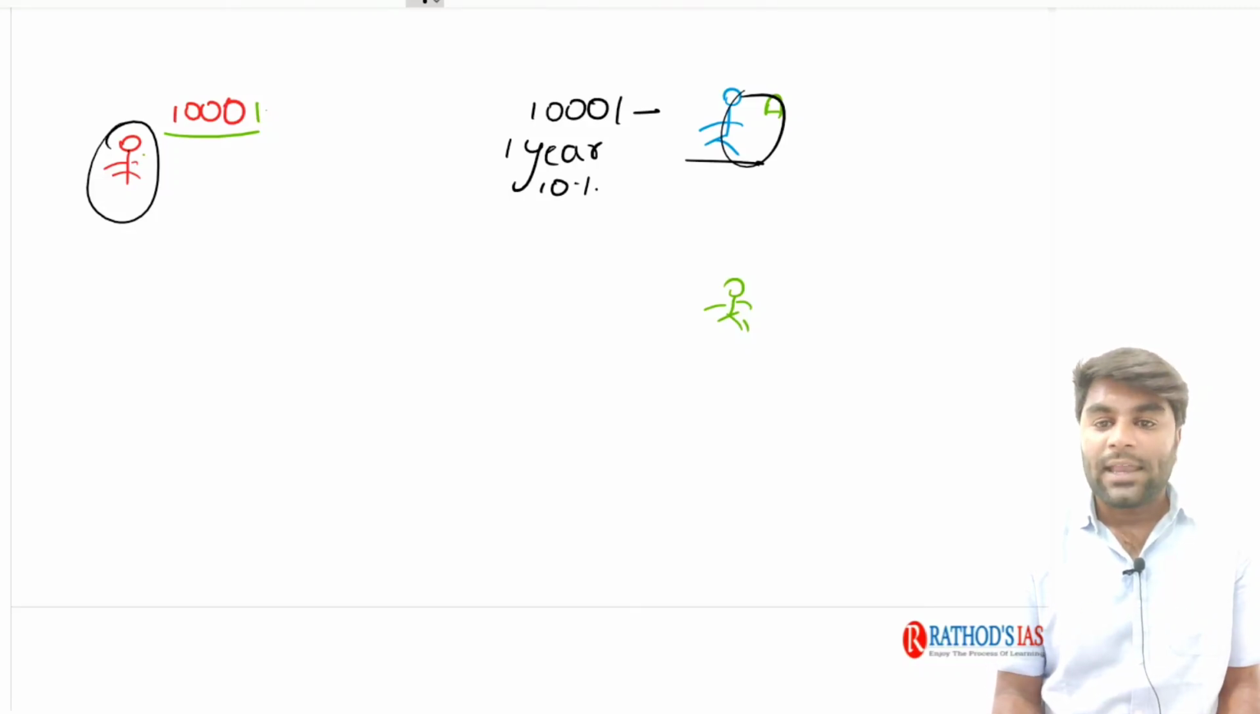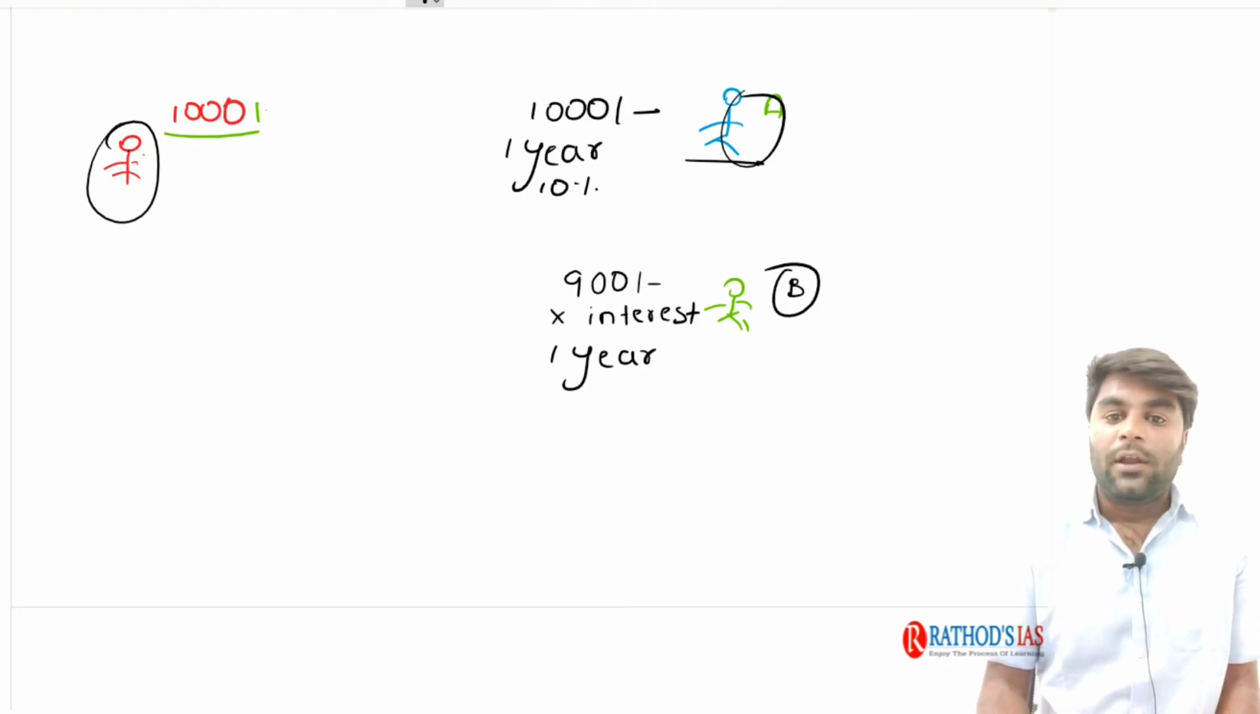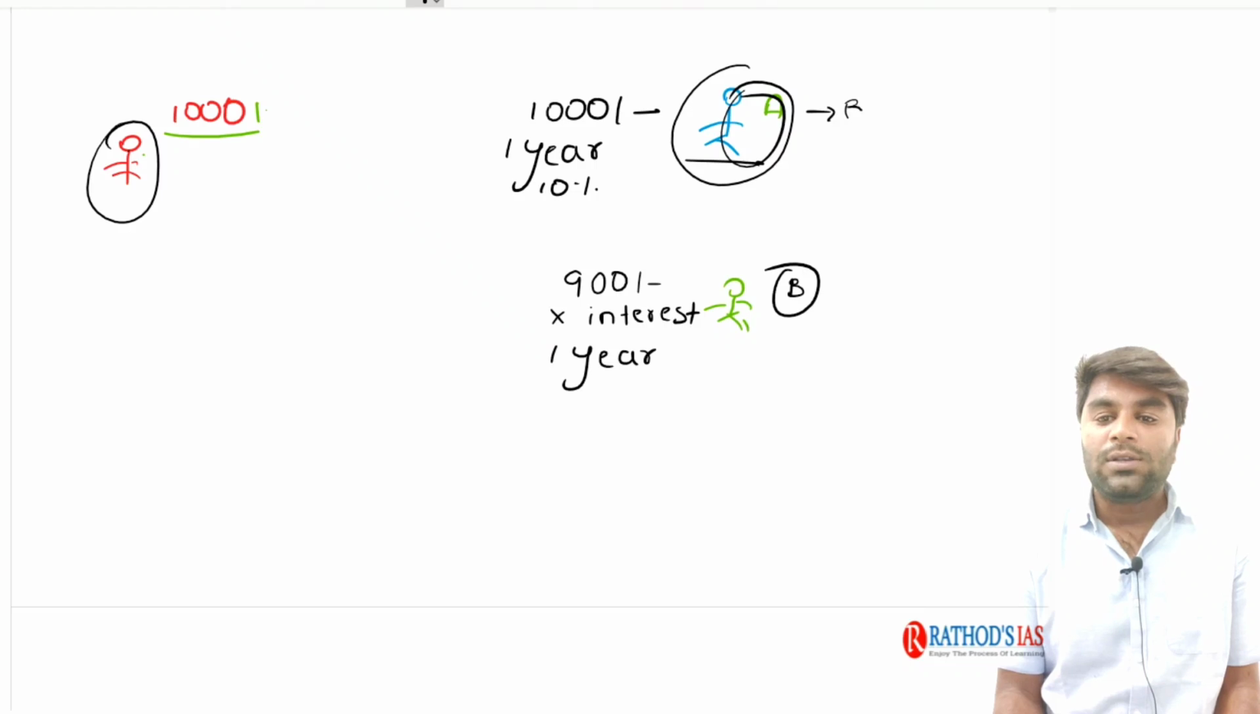Now take the example of the second guy B. When this person approached him, he said, okay, I can't give you 1,000 rupees, but I will give you 900 rupees. There is no interest rate, and after 1 year, you need to pay me back the total 1,000 rupees. This is what he said. Now, this is the mechanism in which a bond works, and this is the mechanism in which a treasury bill works.